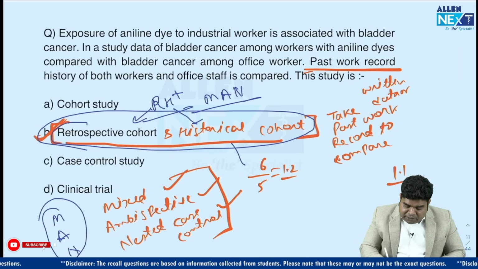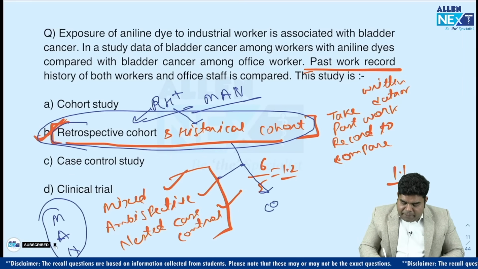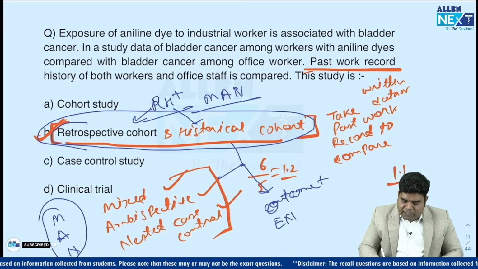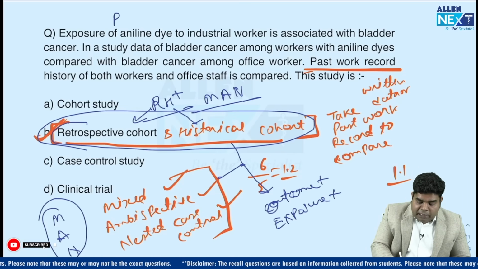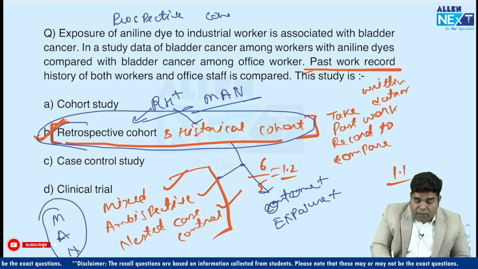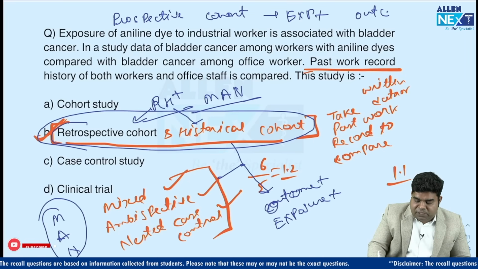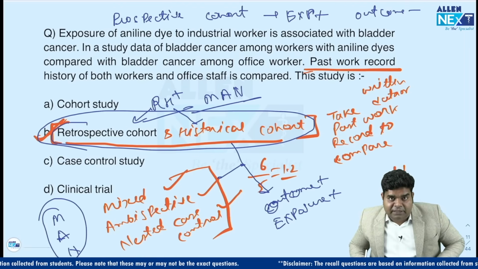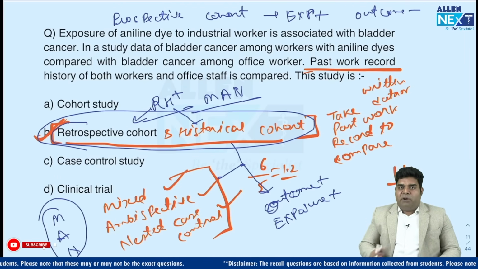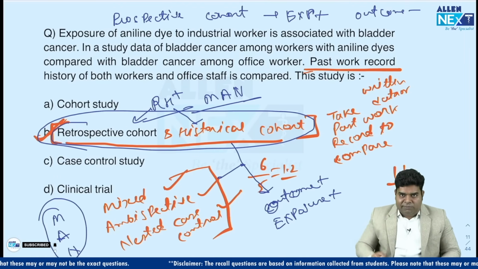Remember, in both types of study, outcome and exposure are both present. Because in normal cohort, like prospective cohort which we say, the exposure is present, but outcome is absent. Here exposure and outcome both are present. That is one main difference between these 2 cohorts and prospective cohort.